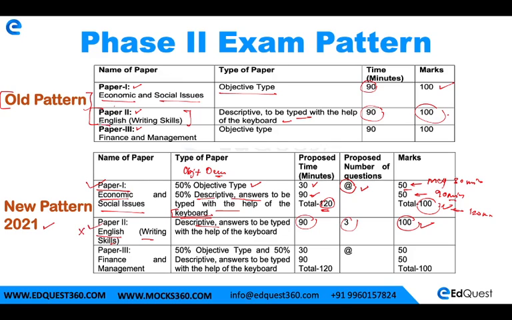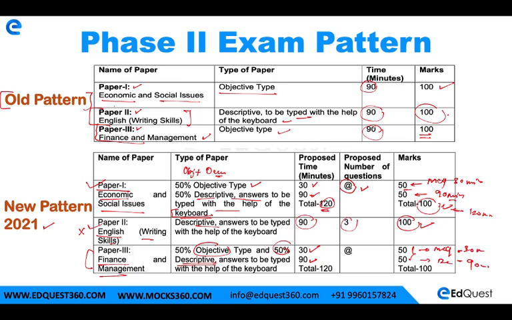Now coming to paper 3, in the old pattern paper 3 was finance and management, objective, again 90 minutes and 100 marks, right? In the new pattern finance and management is again paper 3, but similar to paper 1, that is economic and social issues, 50% would be objective and 50% would be descriptive. Fine. Same in the case of timing: 30 minutes for the 50% objective and 90 minutes for the 50% descriptive. So this is how it is: 50 marks MCQ, 30 minutes, 50 marks descriptive, and 90 minutes.